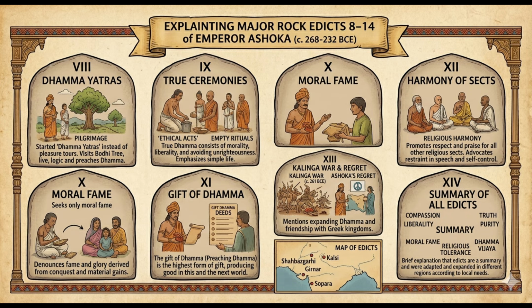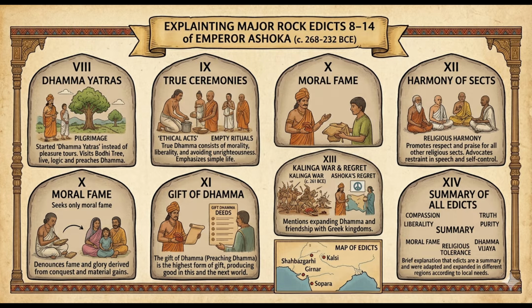Major Rock Edict 12, located at Girnar, stresses mainly secularism and creates a strong appeal for religious tolerance, encouraging dialogue and understanding among different sects. Major Rock Edict 13, present at Dholi and Jaugada, gives a detailed account of the Kalinga War, expresses deep remorse for the loss of life, and promotes the policy of Dhamma Vijaya.